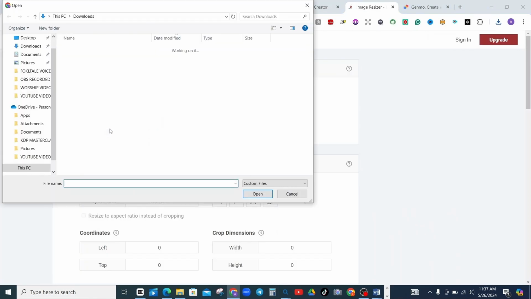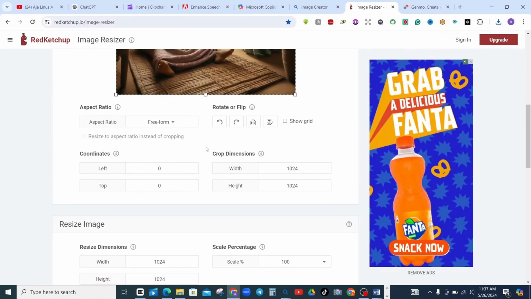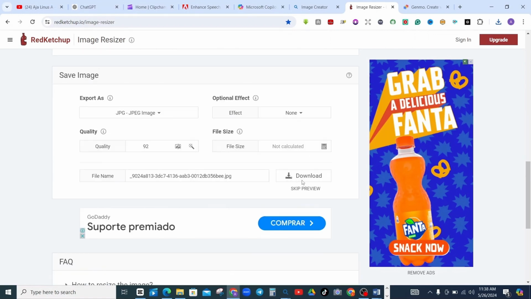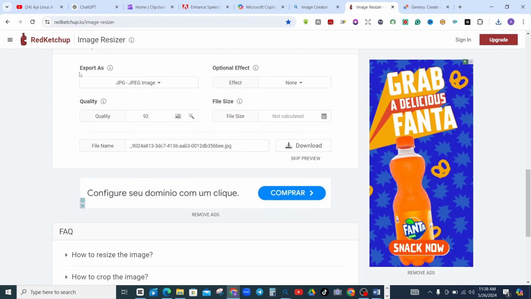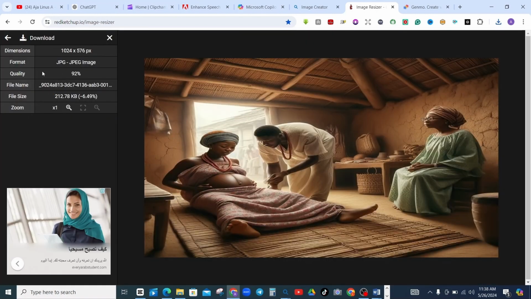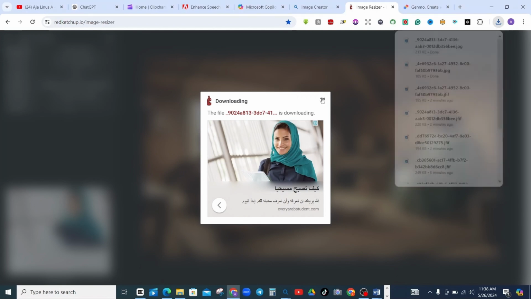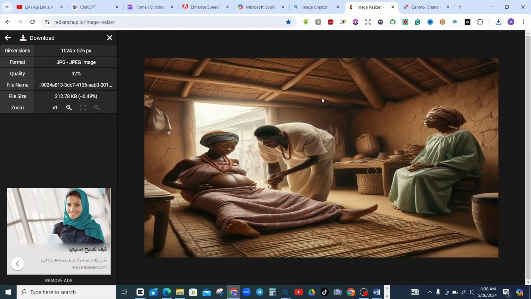Second one, upload it. So this is another one. You come here, put it here, 16:9, resize. Then you download. You click on download. Then once it downloads, you also go back. You continue like that until you get all the images.